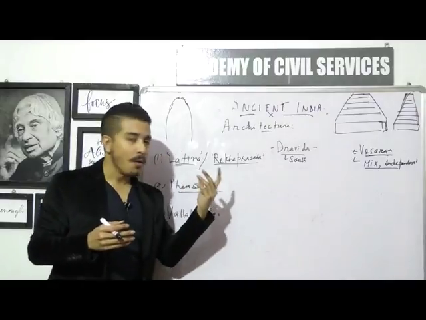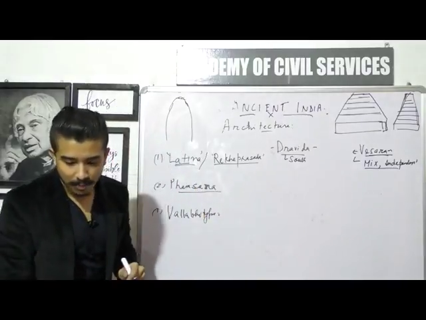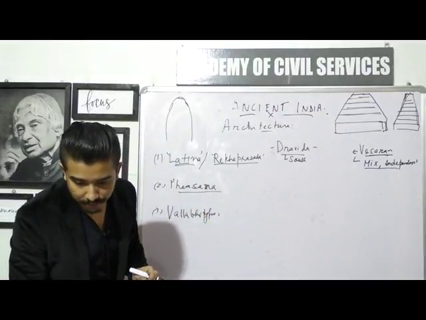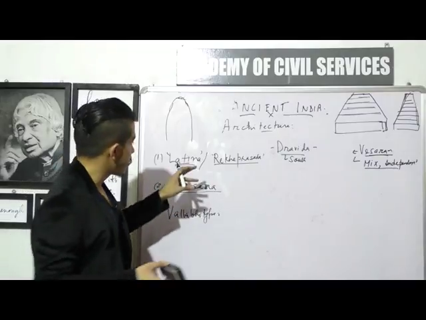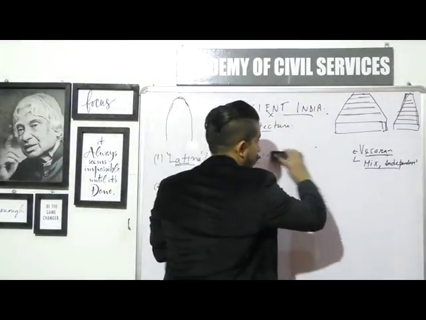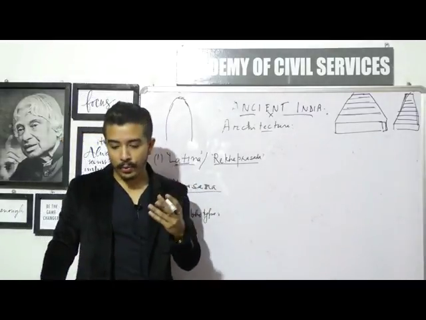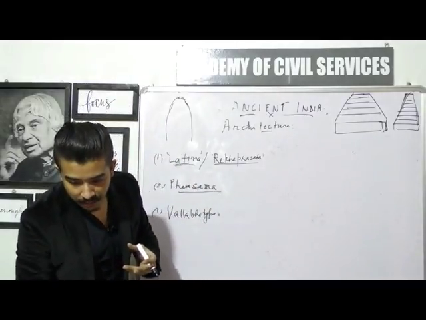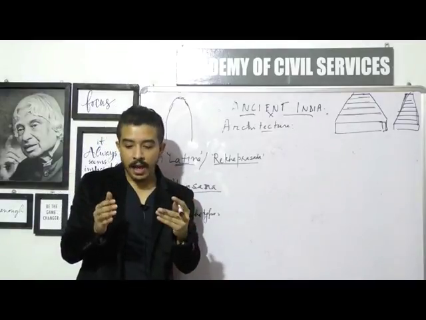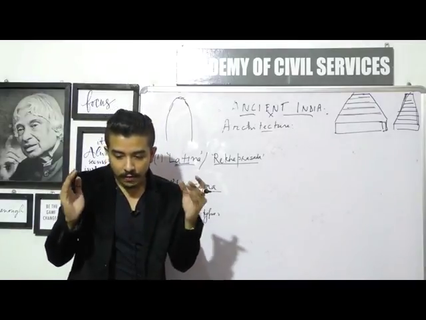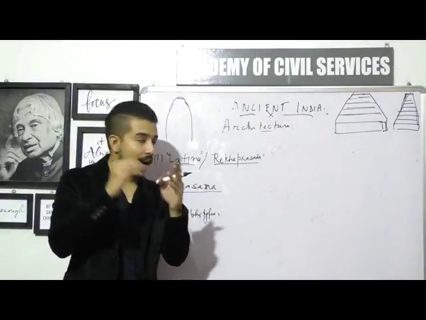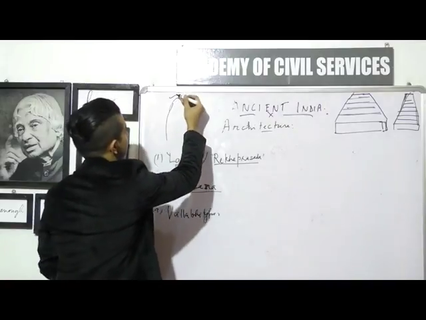Now let's see what is special about this Latina type. This is the simplest one, and it is also the most common one. It is square at the base, and the walls curve and slope inwards to a point at the top, just like the diagram that I had made.